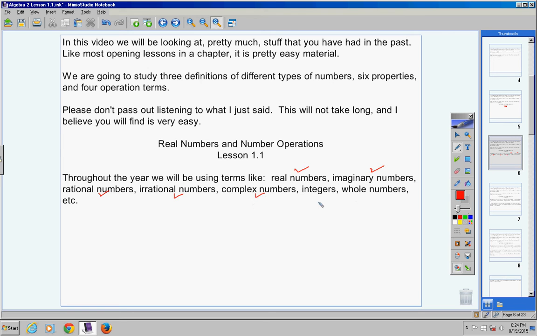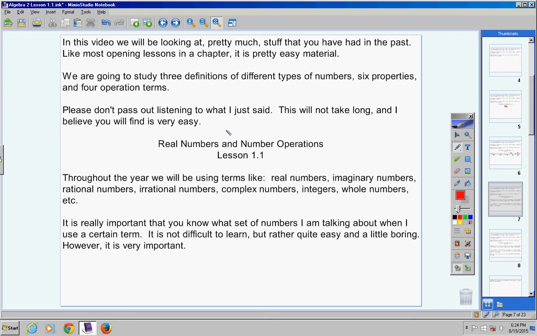Complex numbers, integers, whole numbers, etc. It is really important that you know what set of numbers I am referring to when I use a certain term. Now, today's material is in no way, in my opinion, difficult to learn, but it's rather quite easy. However, it is a little boring. However, it is very important.